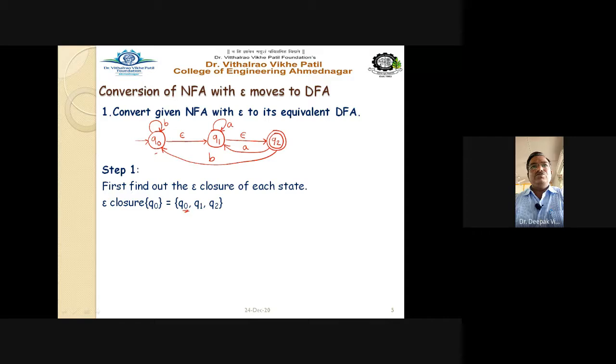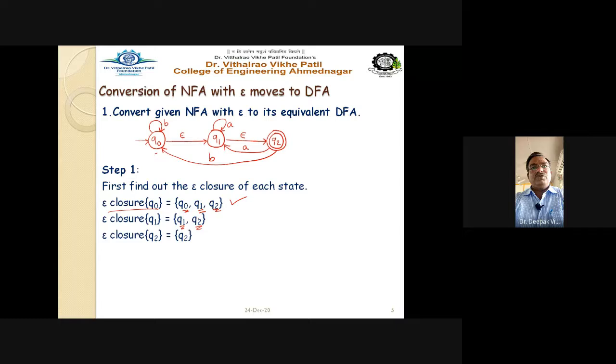Then from Q0 there is an epsilon transition to Q1, so that's why Q1 is included. But from Q1 again there is a transition to Q2, that's why Q2 is also included in the epsilon closure of Q0. So first, the epsilon closure for Q0 we have written here. The next step: the epsilon closure for Q1 is nothing but Q1, Q2, because of the state itself and the epsilon transition from Q1 to Q2.